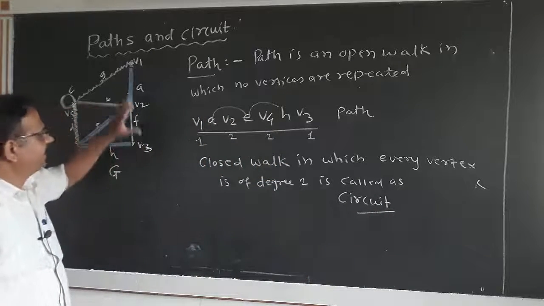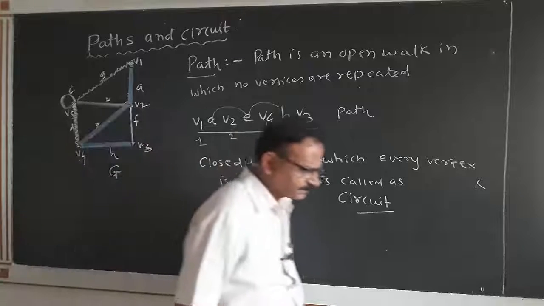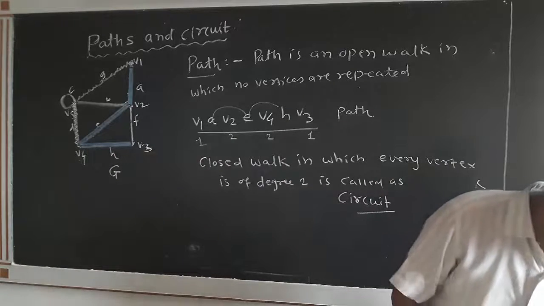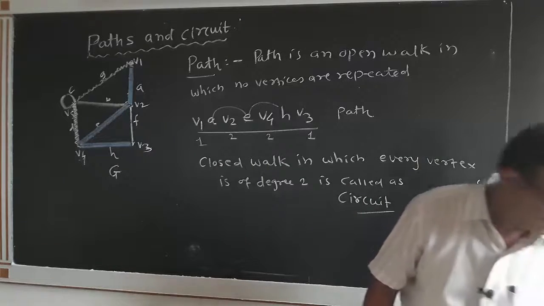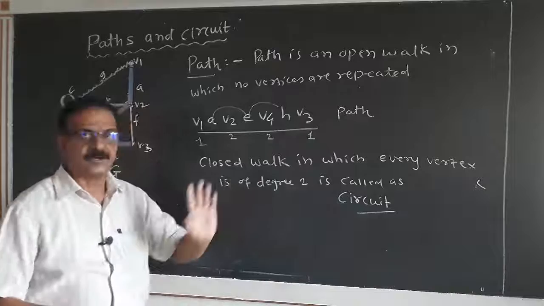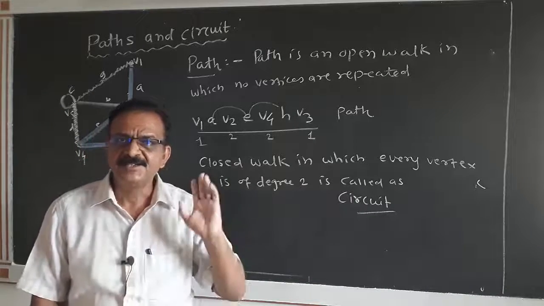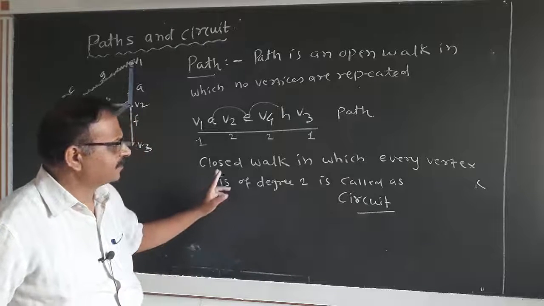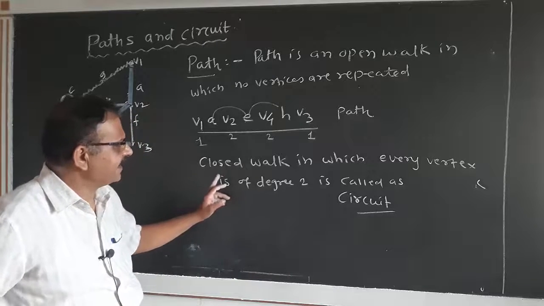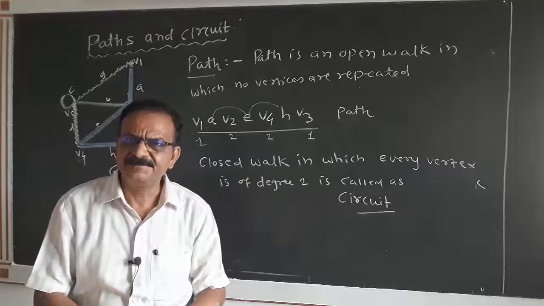Now I shall try to draw the circuit from this figure. What is a circuit? Circuit is nothing but a closed walk. That means we shall start from one point and end to the same point. Closed walk. And in that closed walk, every vertex must be of degree 2.